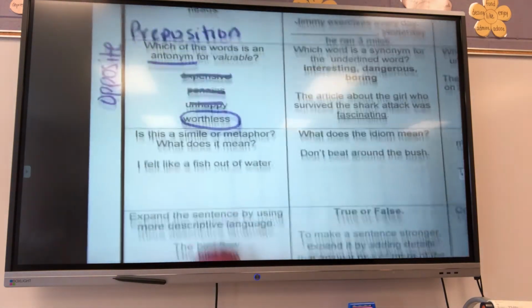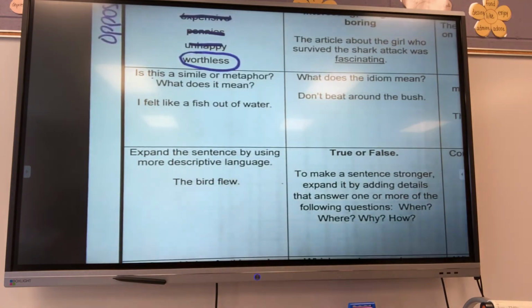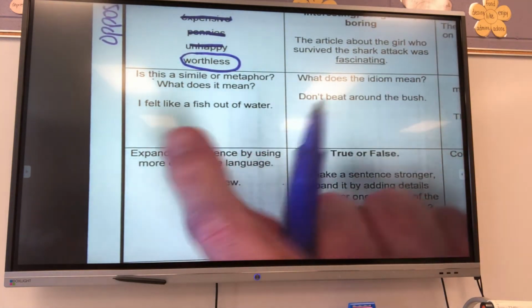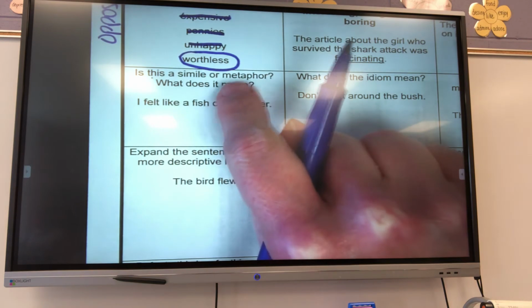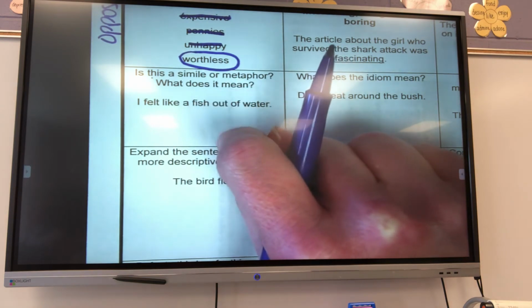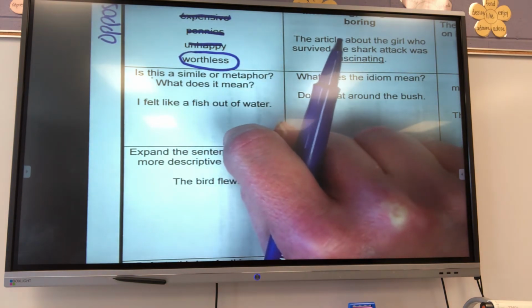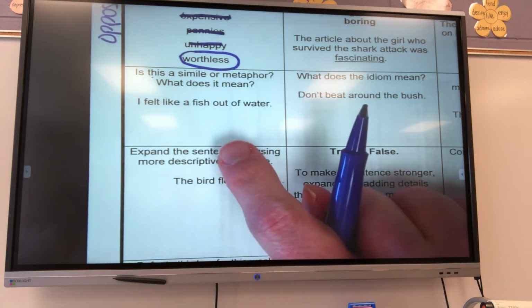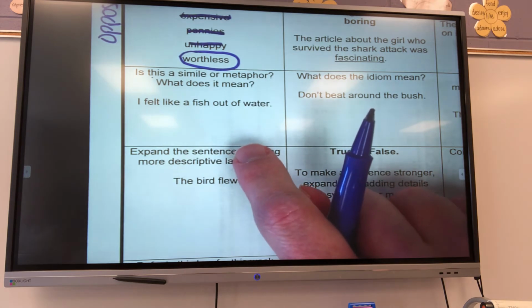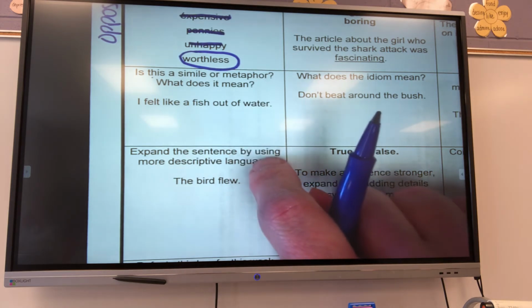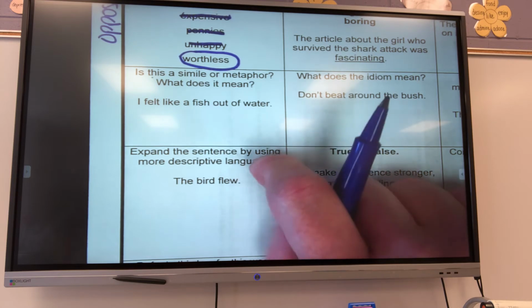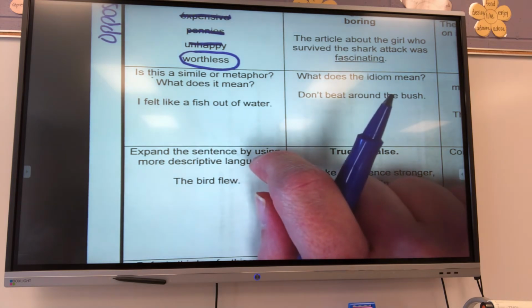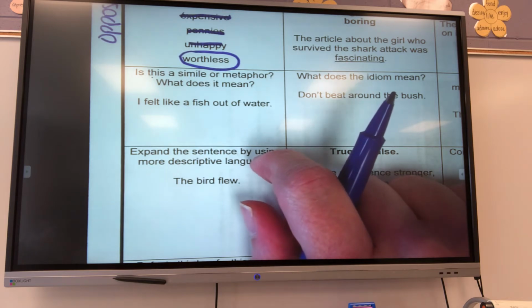Now we're looking at our next box, and it's diving into figurative language. This box concentrates on similes and metaphors. Remember, simile and metaphors both compare two unlike things. So the unlike things being compared in this is I felt like a fish out of water. What is it comparing? What is it comparing, Dave? What's it comparing? The boy to a fish.